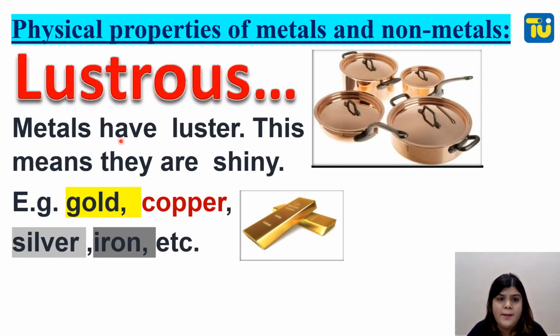Now we will talk about the physical properties of metals and non-metals in detail. We will start with lustrous. Lustrous means shiny. Metals have luster, metallic luster. This means they are shiny. Example: gold, copper, silver, iron, etc. As you can see, these utensils are very shiny. This gold is shiny. So this is the property of metal which is known as lustrous, which means they shine.